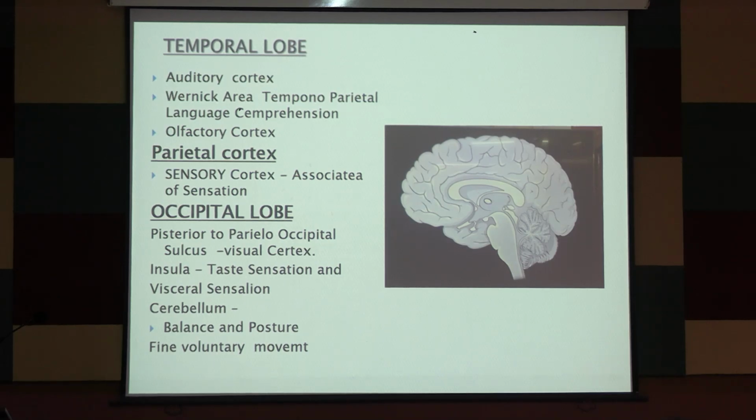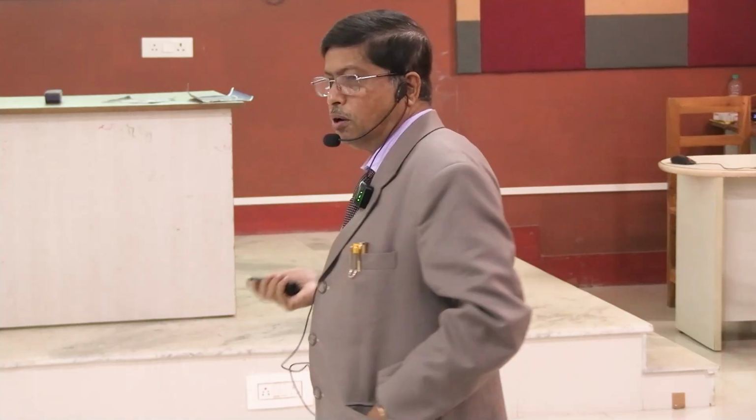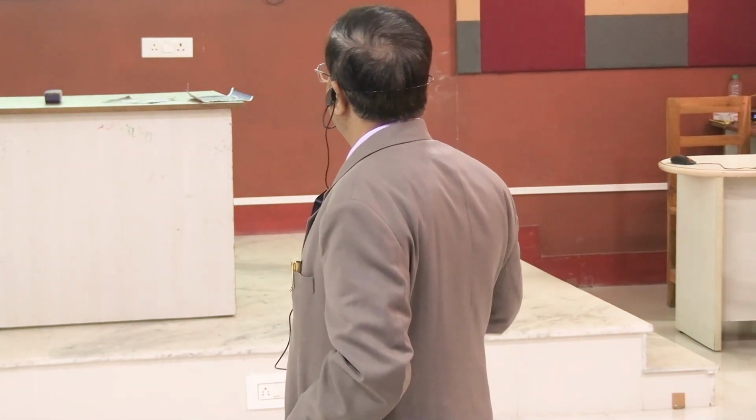In the non-dominant side, the area is mainly for recognition of your own side. So there may be hemiagnosia, hemi-neglect. You just neglect the left side. There is no motor deficit, but you feel the left side is not part of your body. So it is agnosia. These peculiar symptoms develop due to the non-dominant temporoparietal lobe.